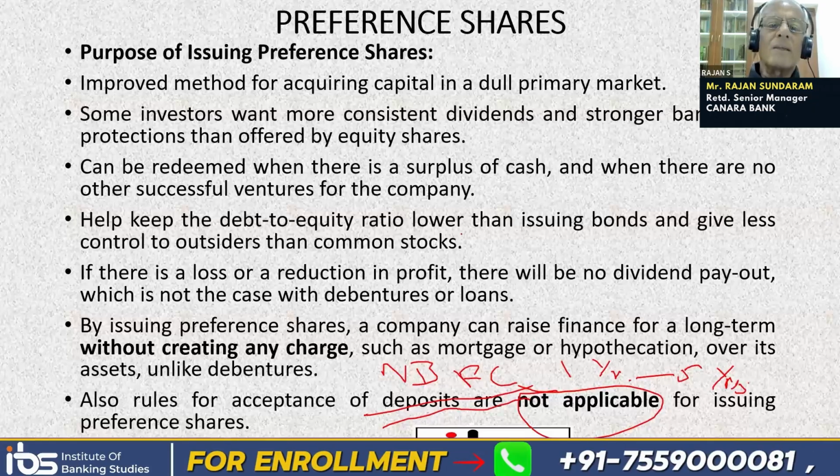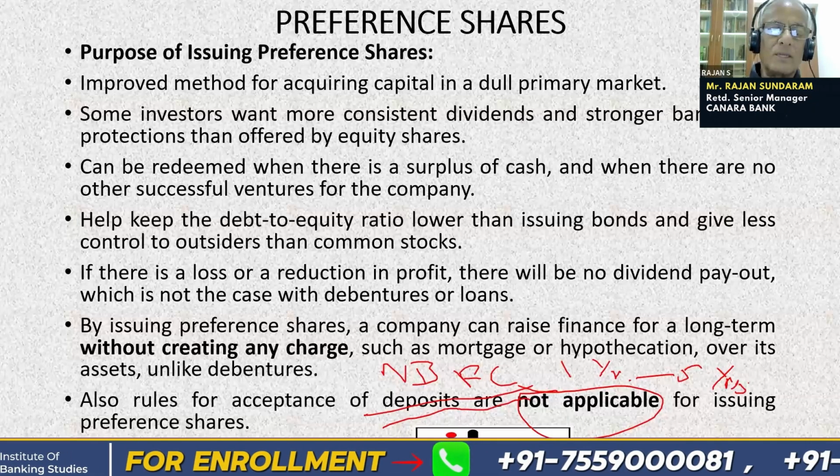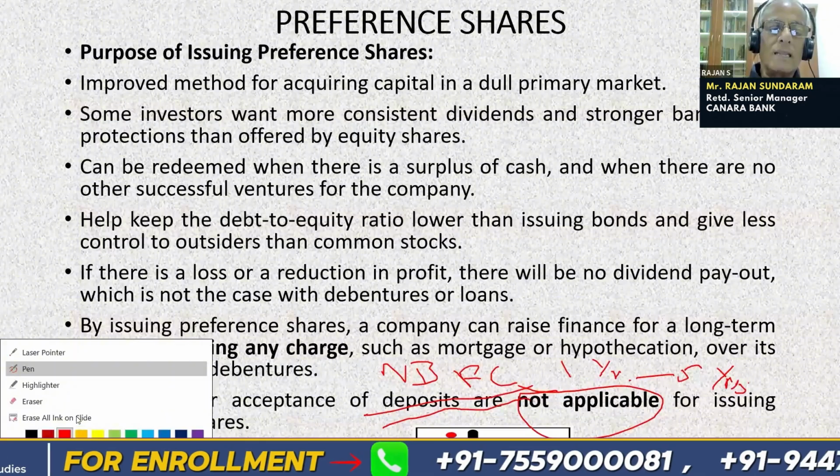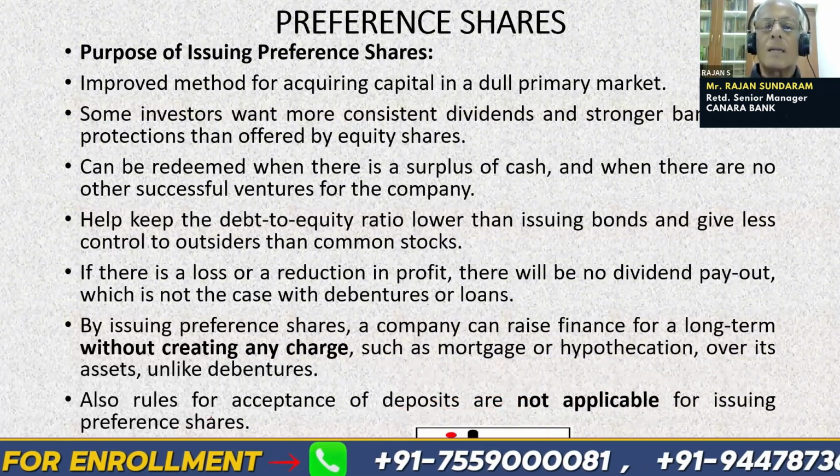But in case of preference shares, they can be issued for up to 20 or 25 years, and hence these rules of deposits are not applicable to them.